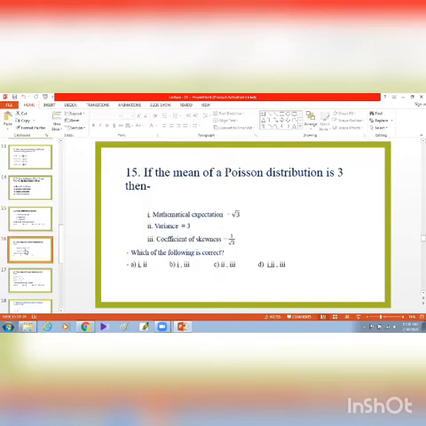Now, question number 15. If the mean of a Poisson distribution is 3, I repeat, the mean of a Poisson distribution is 3, then mathematical expectation equal to root 3 is incorrect. Variance is 3, it is correct. Coefficient of skewness is 1 divided by root 3, it is also correct. So the correct options are 2 and 3. That means C is the correct answer, that is 2 and 3. That means when the mean of a Poisson distribution is 3, then its variance is 3 and coefficient of skewness is 1 divided by root 3.